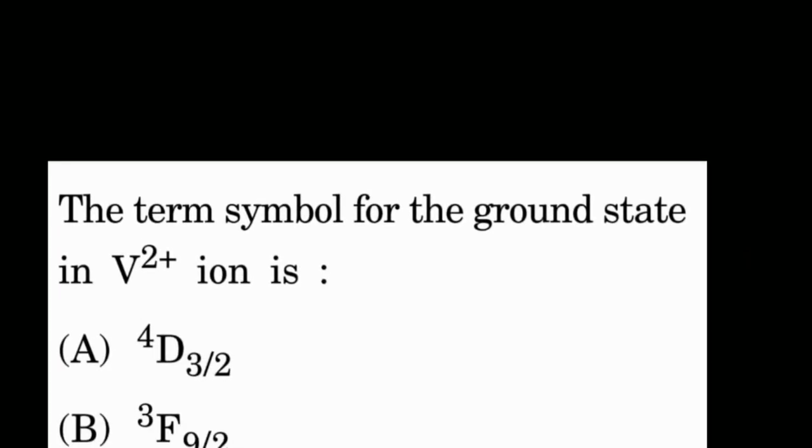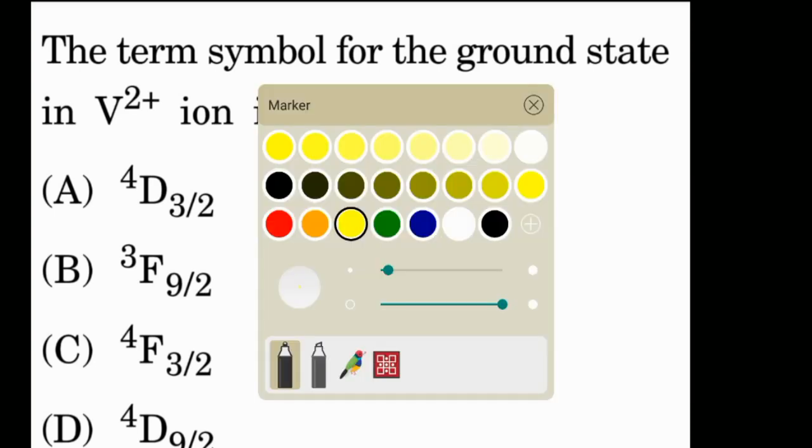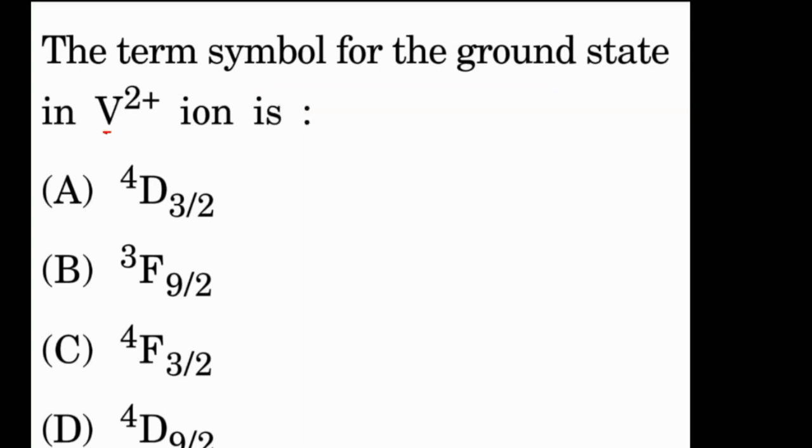The first question is: the term symbol for the ground state vanadium 2 plus ion is. Vanadium has atomic number 23, so its configuration is argon 3d3 4s2. Now vanadium in the 2 plus oxidation state converts to argon 3d3.